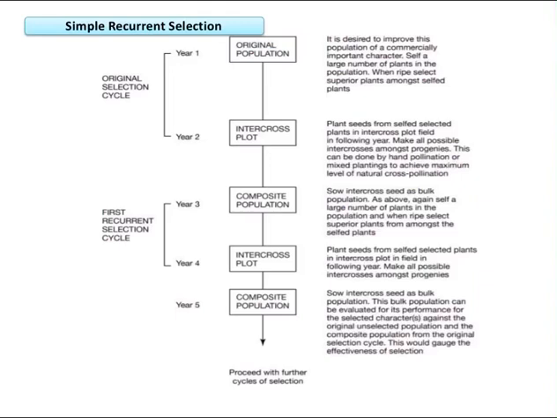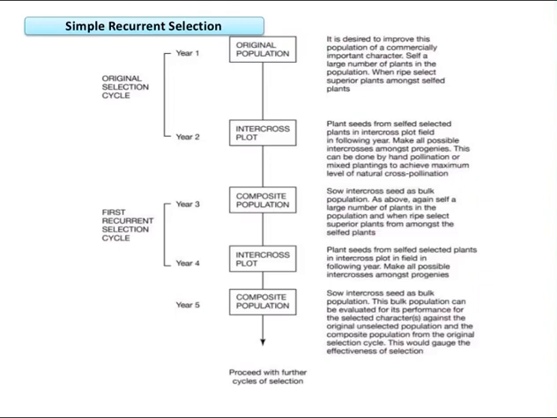All these make possible intercrosses amongst the progenies. This can be done only by hand pollination or mixed plantings to achieve the maximum level of natural cross pollination. In the third year and fourth year, these composite population seeds, the intercross seeds, are taken and again grown